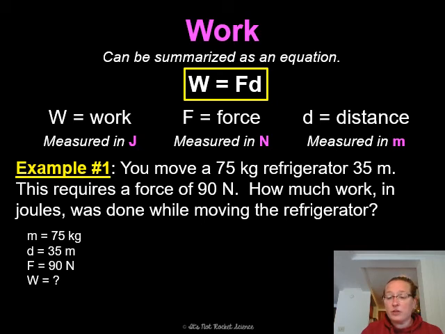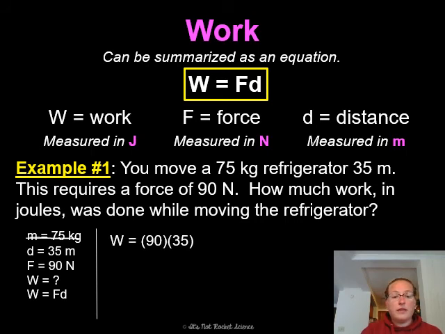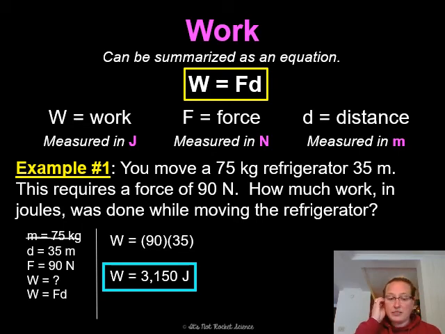This is one of the word problems where you have to identify what information you need and what information you do not need. So even though we are provided with the mass, we do not need that information. So we can just get rid of that. Beyond that, we know that the equation for work is W equals F times D, and we can just go ahead and plug and chug. We're going to plug in 90 newtons for force and 35 meters for distance. W equals 90 times 35, and we're going to get an answer of 3,150 joules. These are very straightforward. We can do some more practice with these if necessary.